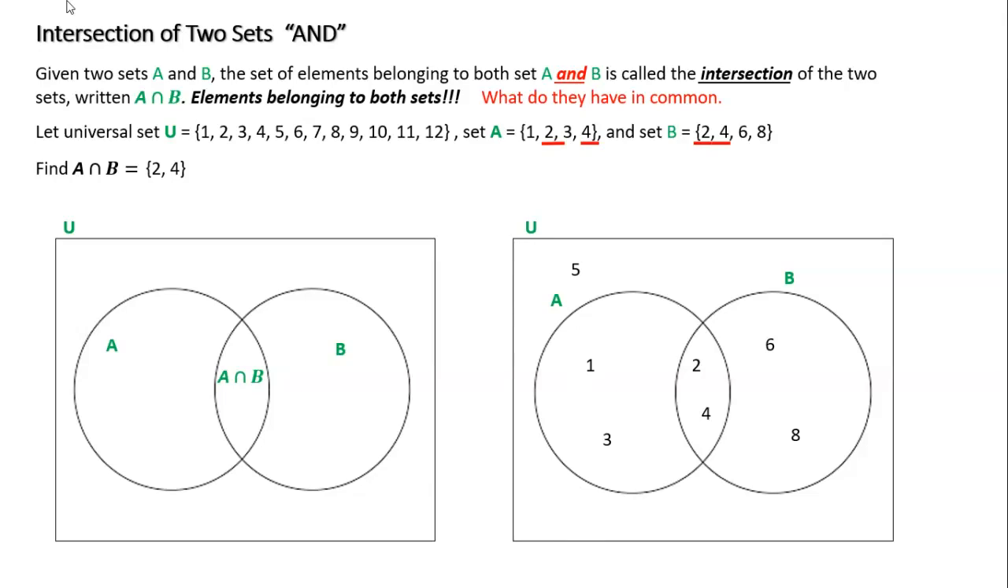So again, our universe, though, we haven't finished. I want to finish my Venn diagram completely. These were just these two objects, but I have a universe that's dealing with 1 through 12. So all of the numbers that are not in A or not in B would go outside those circles. And it doesn't matter where you put them, okay? They would all be out here.